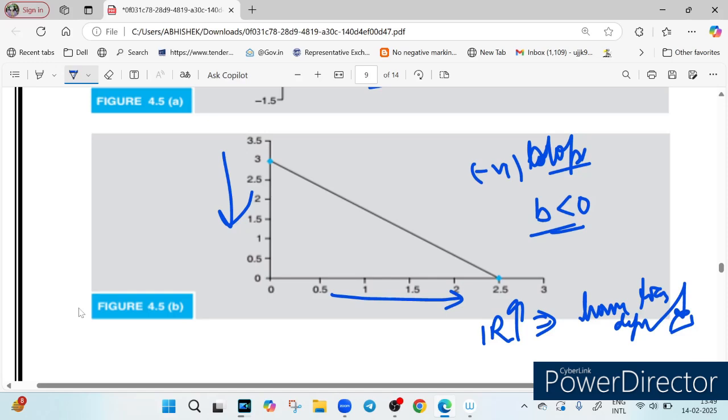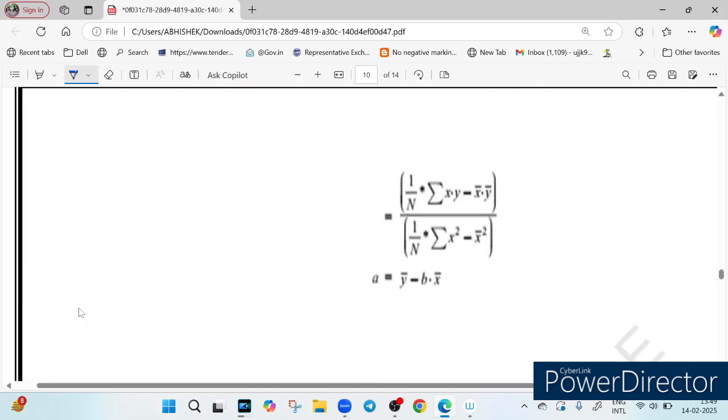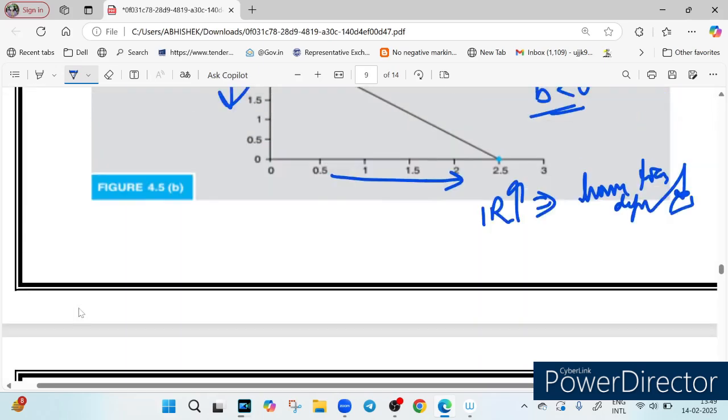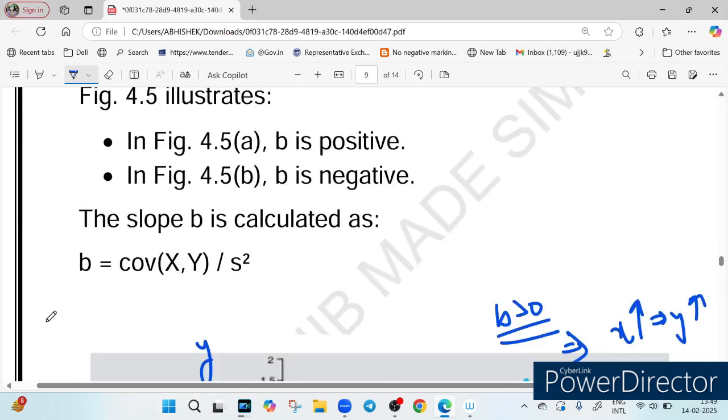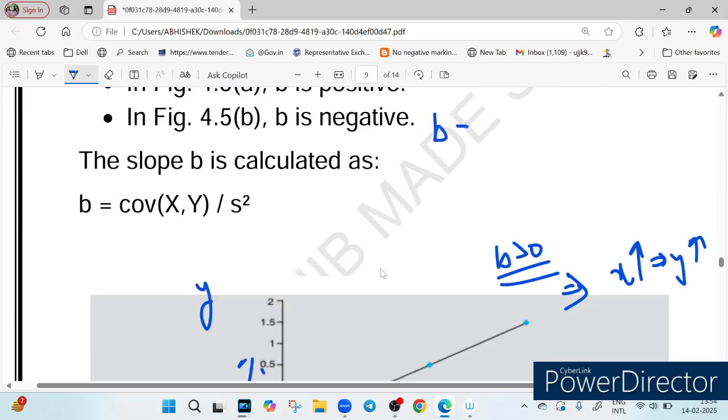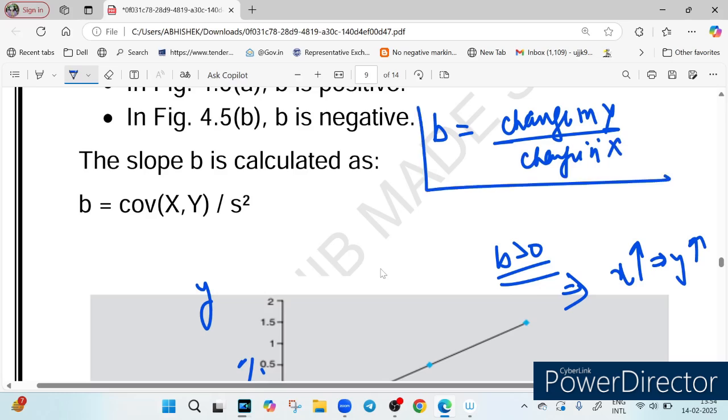To keep it simple, the formula for slope b looks a bit scary, but here is an easy version. So basically, what does b represent? b represents the change in y upon the change in x. This is the slope. It basically tells us how much y changes when x changes by 1 unit.